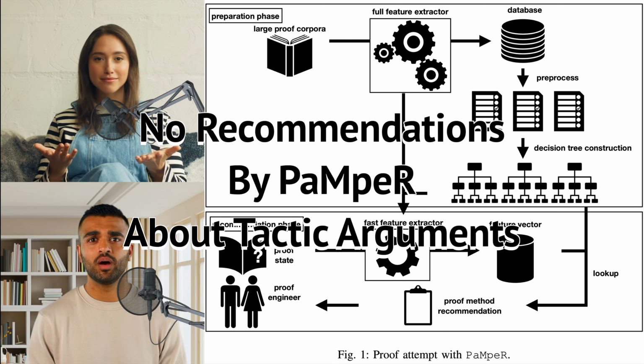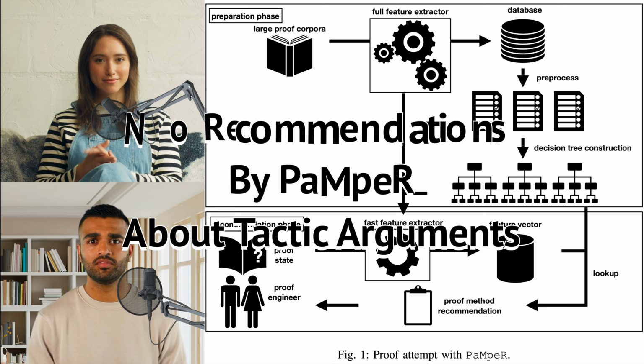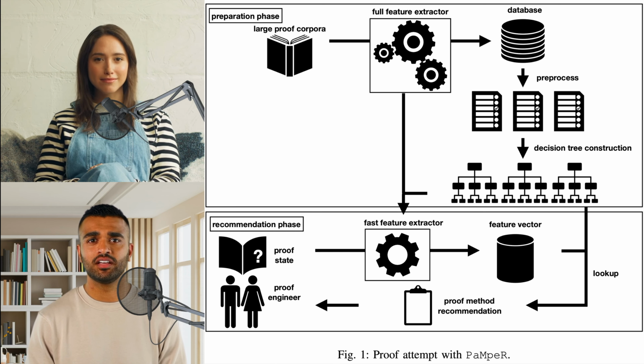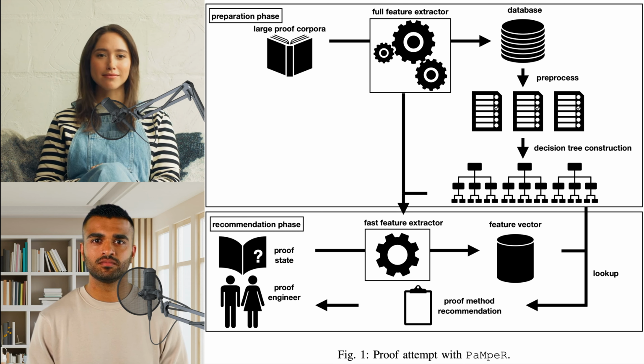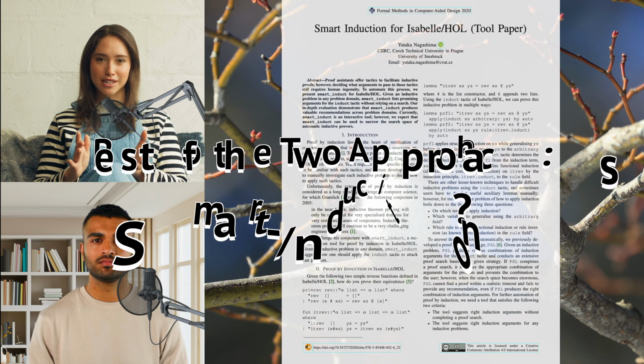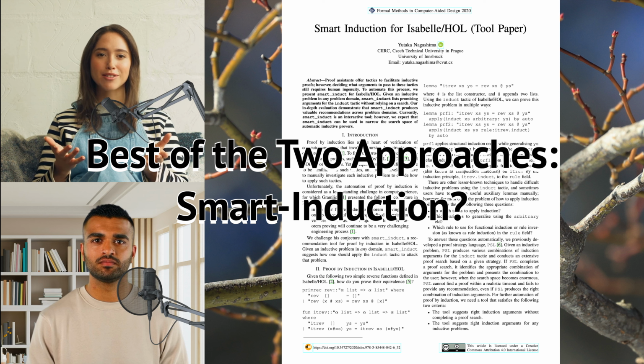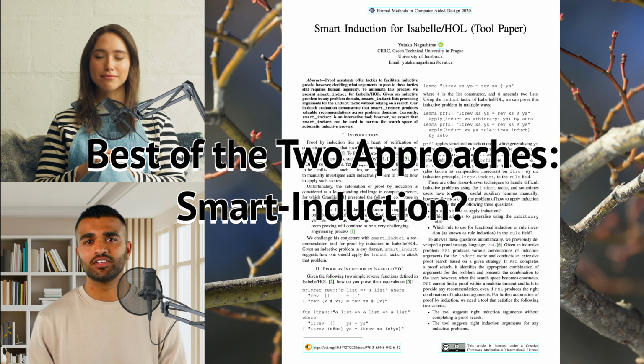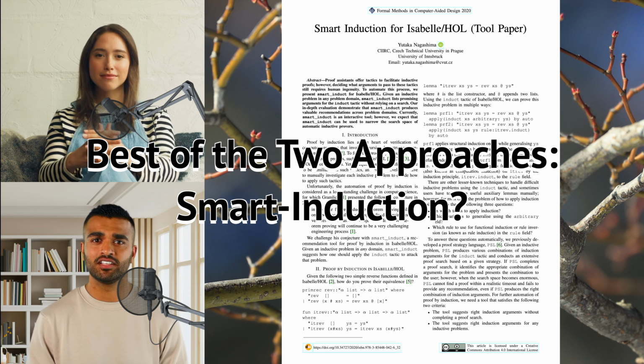Some proof methods work well without taking arguments, so for these problems, it does not matter. But for some proof methods, like the induction method, the choice of arguments is often crucial. Oh no. Can we enjoy the best of the two approaches? Probably yes. I found a paper discussing how to recommend arguments for the induction method in Isabelle without executing a proof search. Shall we discuss the paper in the next episode of UnitedReasoning?